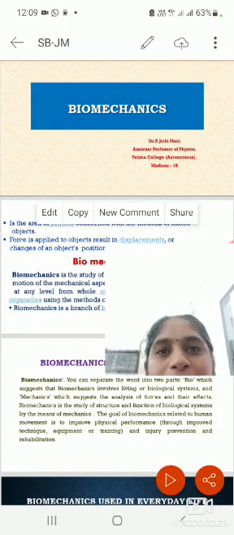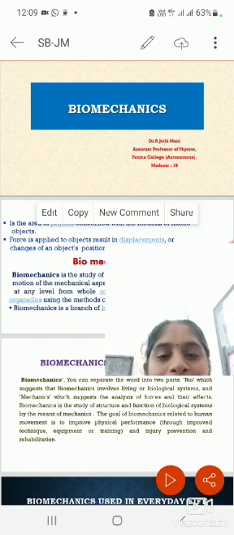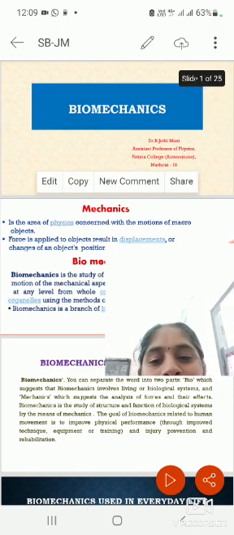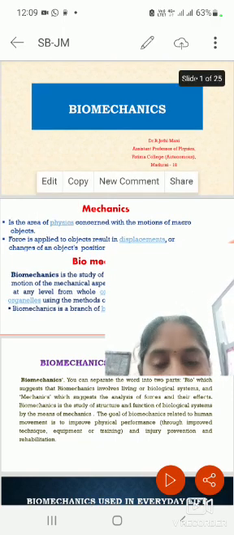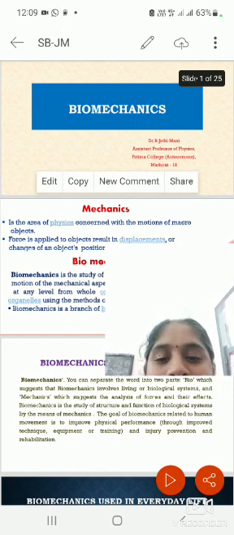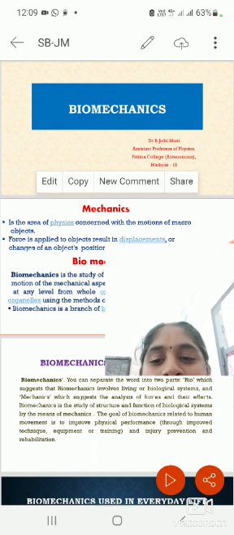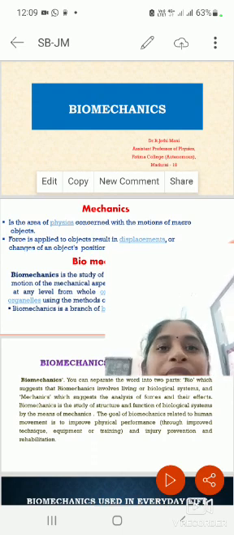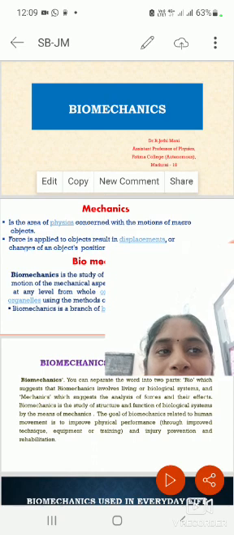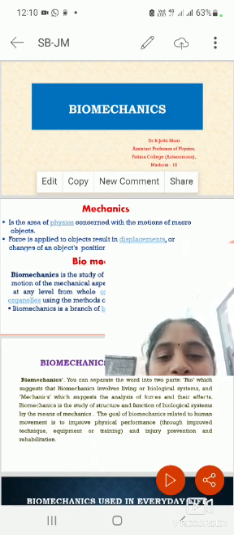I would like to share some points about mechanics, biomechanics, their classifications and principal areas. What is meant by mechanics? Mechanics is the area of physics which is concerned with the motion of macro objects. And what is meant by biomechanics? Biomechanics is the study of the structure, function and motion of the mechanical aspects.